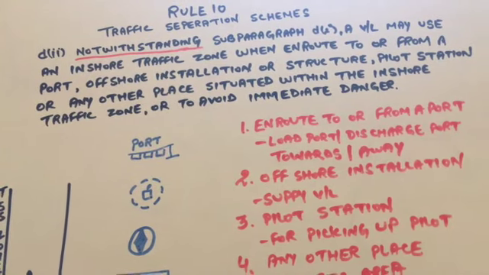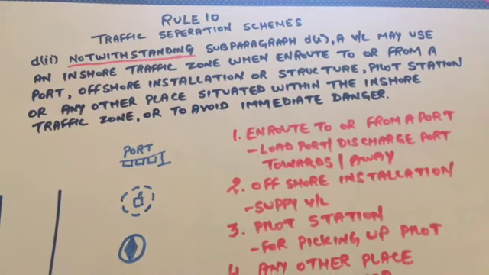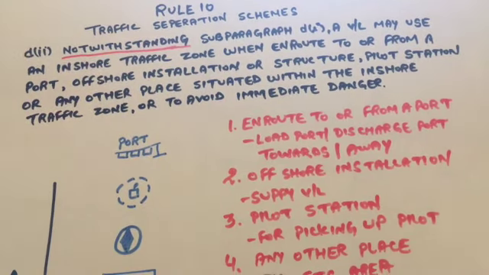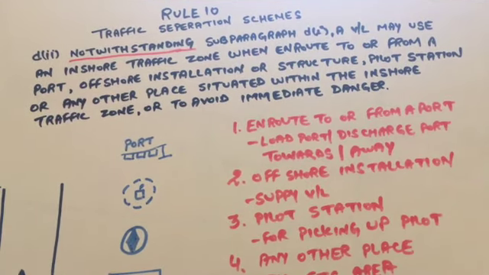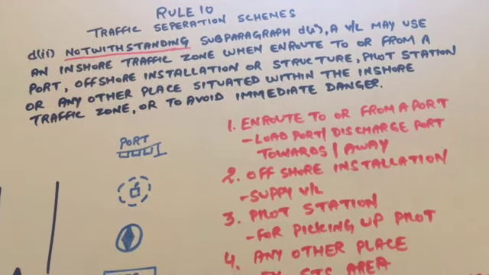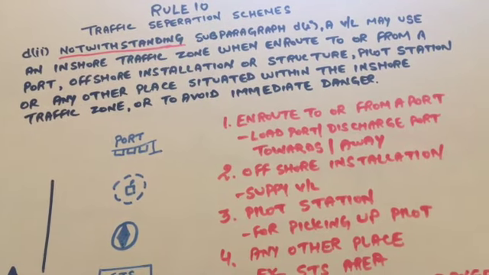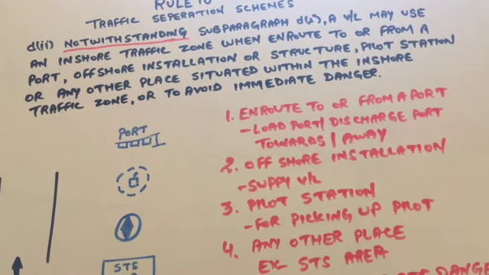D2 is saying, notwithstanding subparagraph D1, a vessel may use an inshore traffic zone when en route to or from a port, offshore installation or structure, pilot station, or any other place situated within the inshore traffic zone, or to avoid immediate danger.